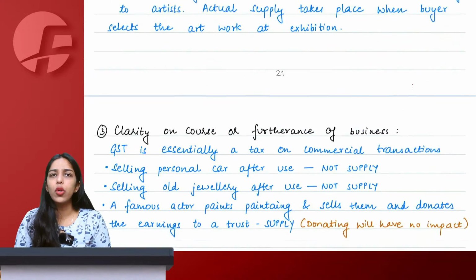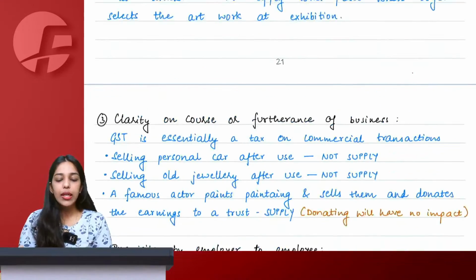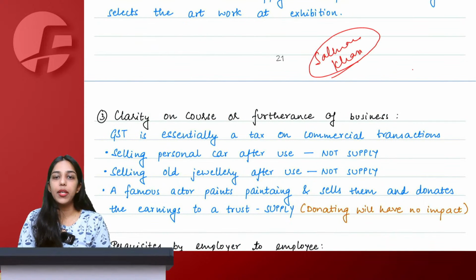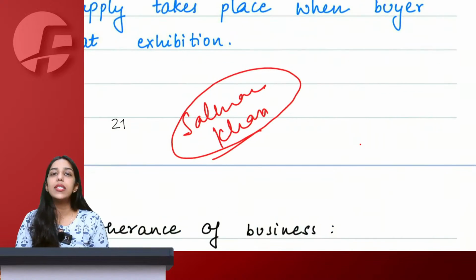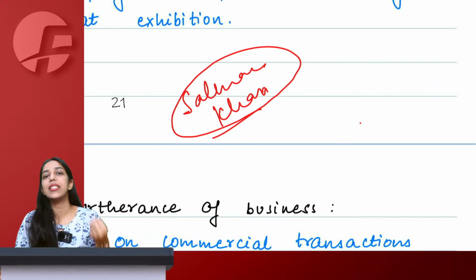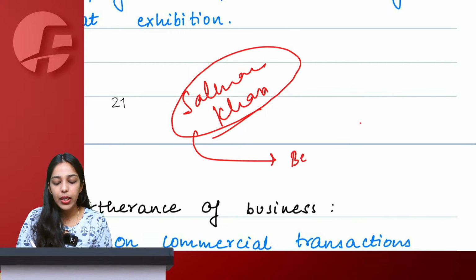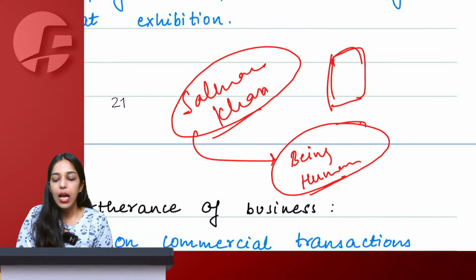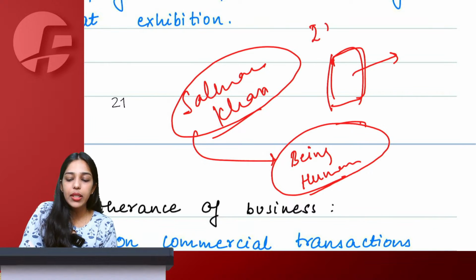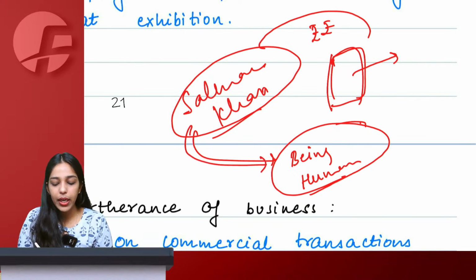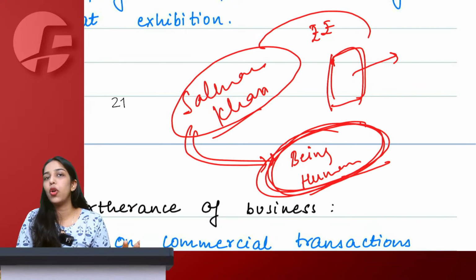I think we have cleared this also in the last session, that let's say Salman Khan makes some paintings and sells those paintings. Salman Khan is making paintings and selling those paintings and telling people that whatever money he will get by selling the paintings, that money will be donated to Being Human. Let's assume Being Human is a charitable trust. So Mr. Salman Khan is saying, I am making paintings, I will sell these paintings, whatever money I receive from this selling of paintings, I will donate it to Being Human. Being Human is a charitable organization.